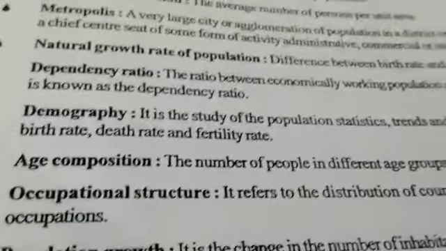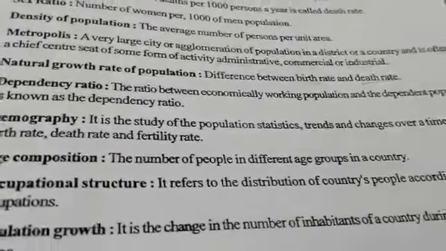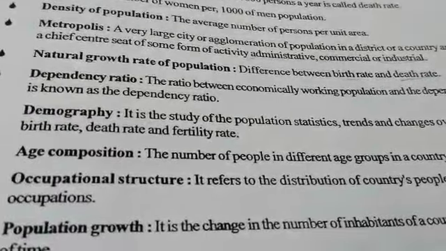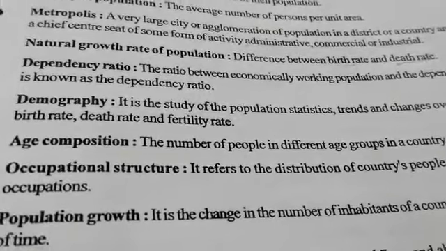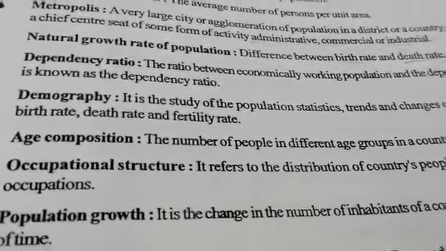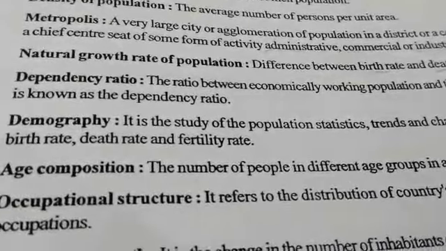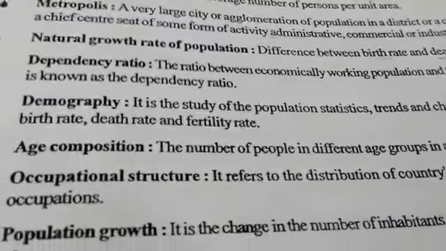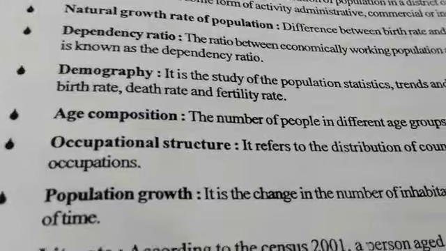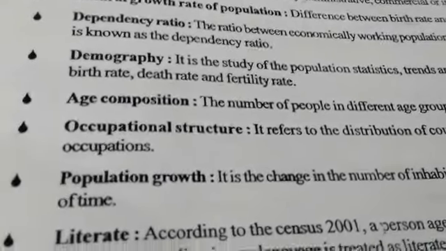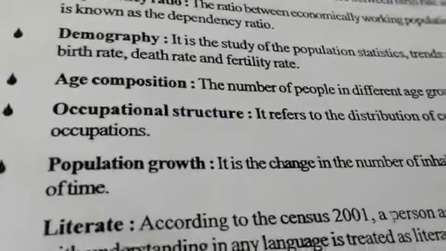Now, age composition. Students, it is the number of people in different age groups in a country. Through the census, officials establish the number of people in different age groups in our country, like the population between 1 year to 5 years of age, how many people are in this group, and 6 to 10, or 11 to 15, or 12 to 18, or 20 to 40, or 40 to 60, or 60 to 80.